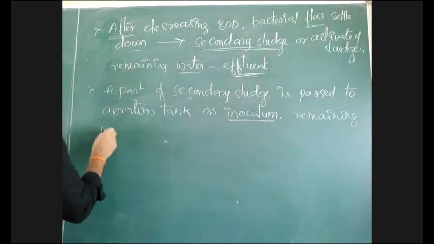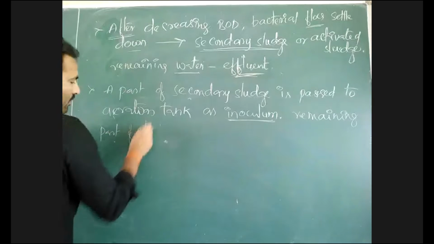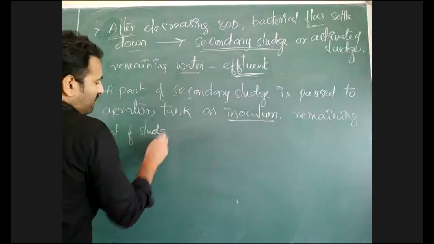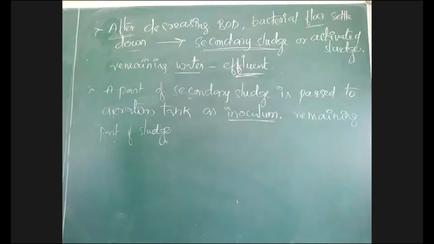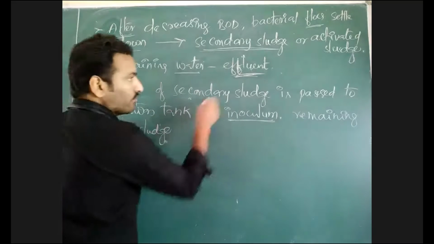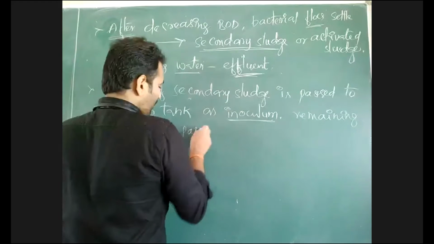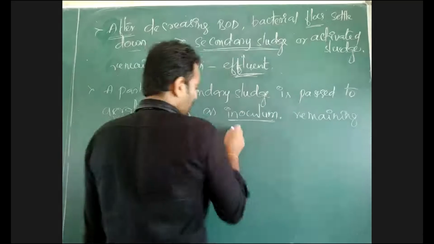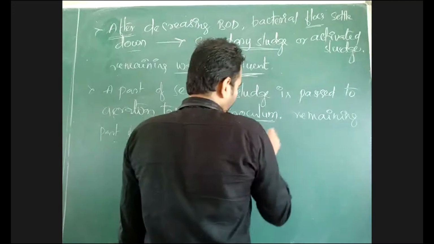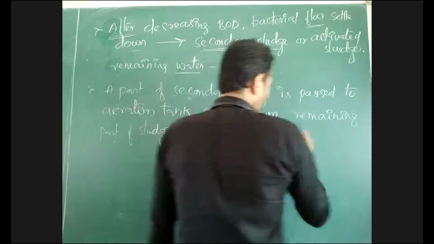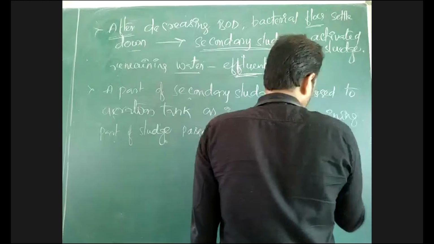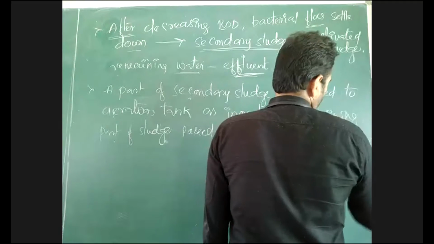Okay, the remaining part of the sludge, which is not useful, is passed into the anaerobic sludge digester.